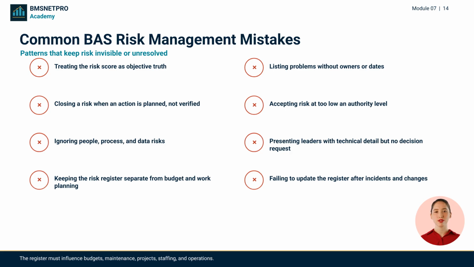Common mistakes include treating the score as objective truth, listing risks without owners or dates, closing risks when actions are planned rather than verified, accepting risk at too low an authority level, and separating the register from real budgets and work planning.